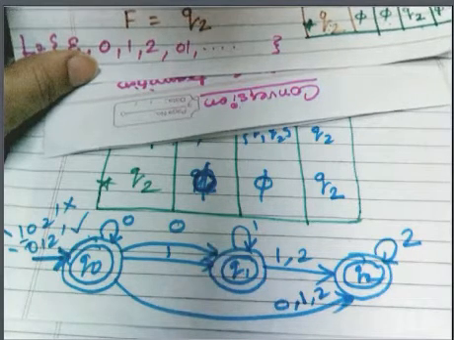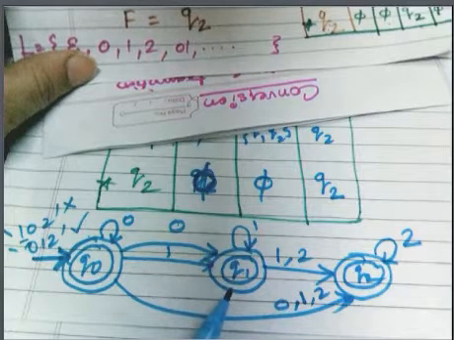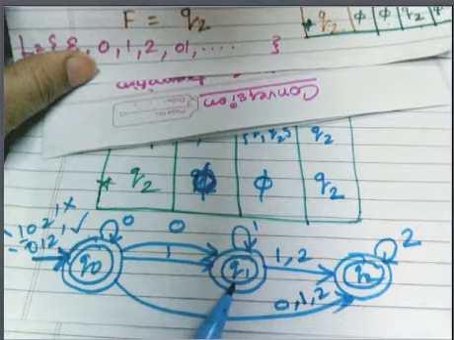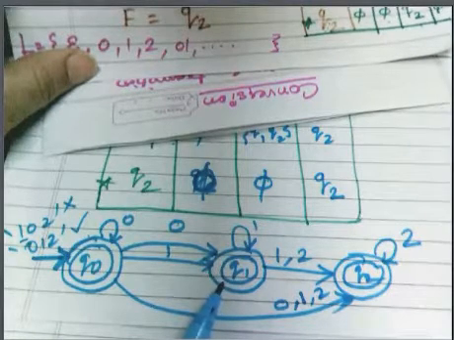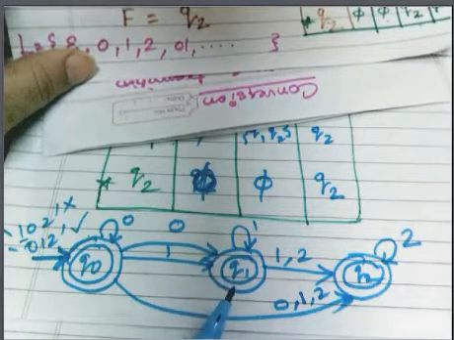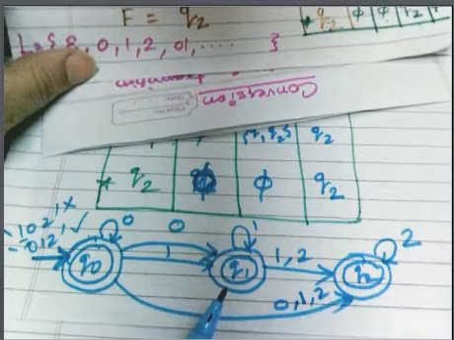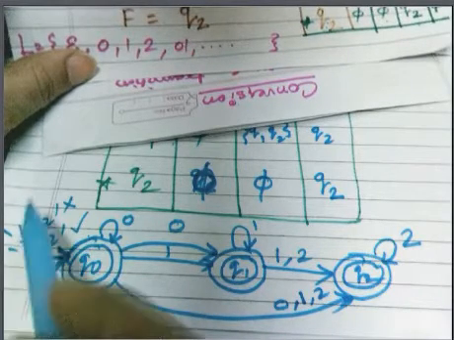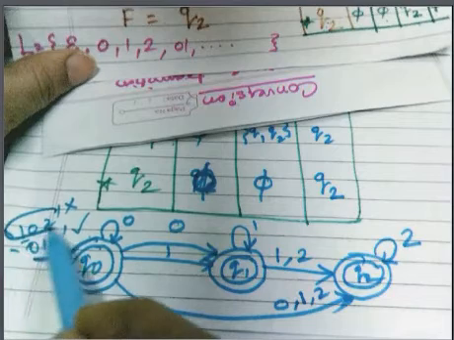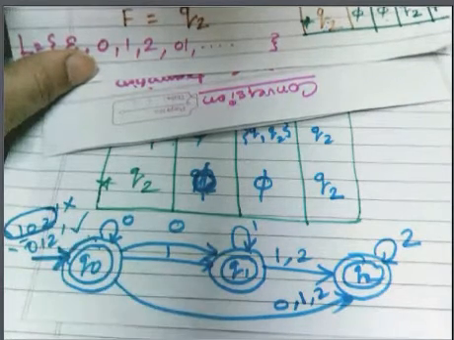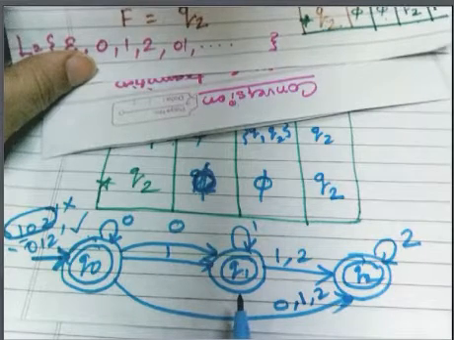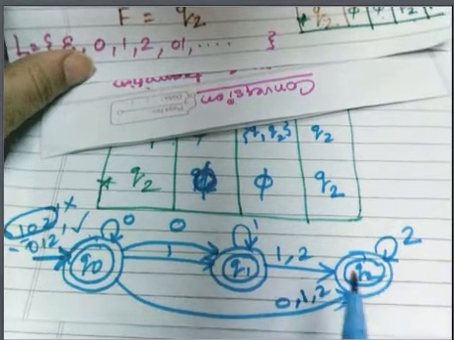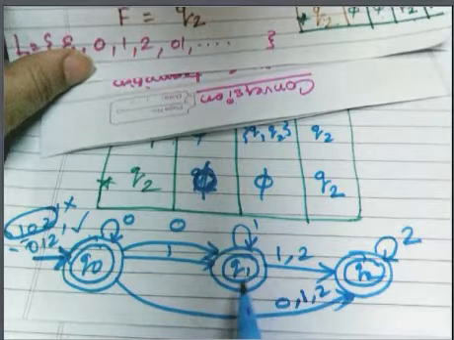Now you are in Q1, so it is a final state, so it should be acceptable. But what is the condition? Whenever you are showing the acceptance of a string, it is necessary that the whole string must be read, and only then, whichever state you are reaching, accordingly you have to give the decision whether it is acceptable or not.